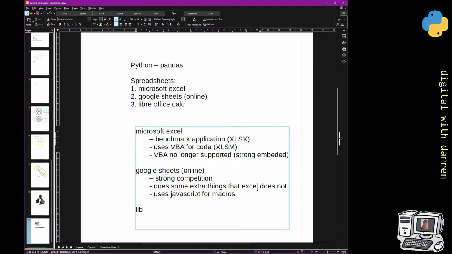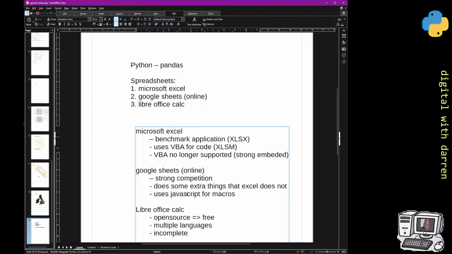And finally, LibreOffice Calc. It actually uses a whole bunch of different languages, but I'm going to say that it's free and open source, which is good. You can code it. It's got multiple languages. But compared to the other two, I'm just going to say it's incomplete.